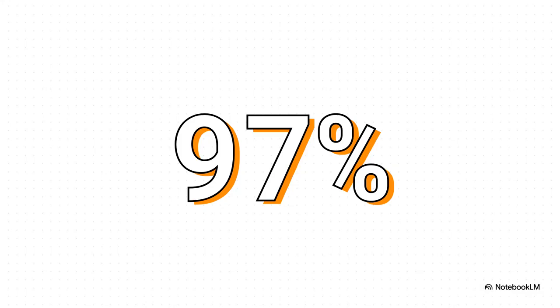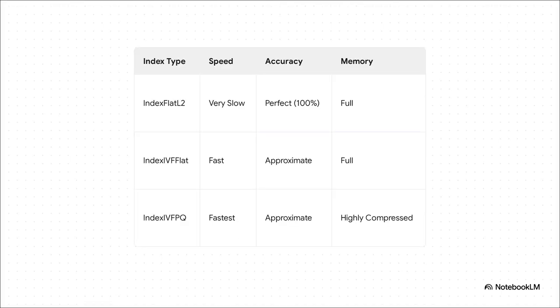And the results of this? They are absolutely staggering. We're talking about a memory reduction of over 97%. A vector that used to take up 512 bytes of space can now be shrunk down to just 16. This is the breakthrough that allows us to actually fit an index of 1 billion items into a computer's RAM. It's a game changer.